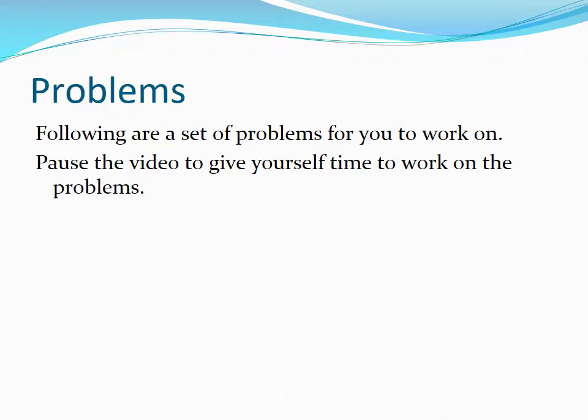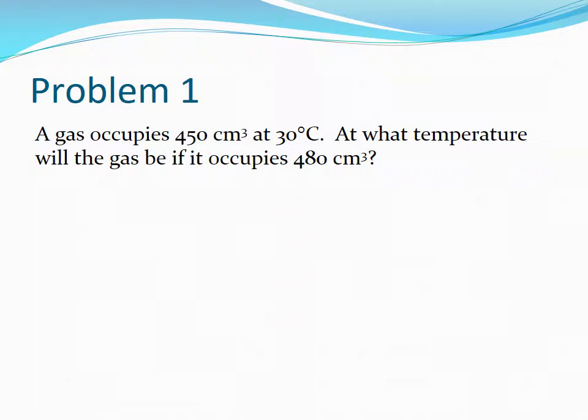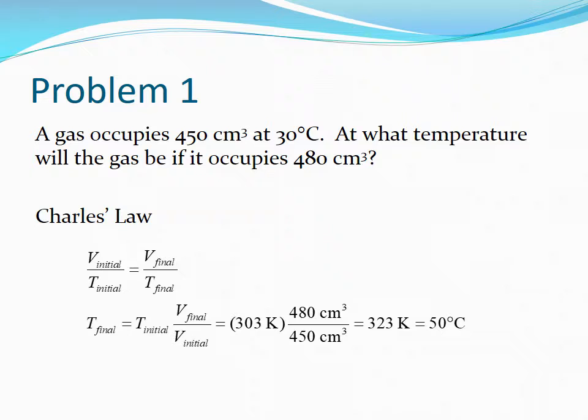The following are a set of problems for you to work on. Pause the video to give yourself time to work on the problems. A gas occupies 450 cubic centimeters at 30 degrees Celsius. At what temperature will the gas occupy 480 cubic centimeters? Pause the video to work on the problem. The initial temperature must be converted to Kelvin, yielding 303 Kelvin. Using Charles's law, the final temperature is 50 degrees Celsius.